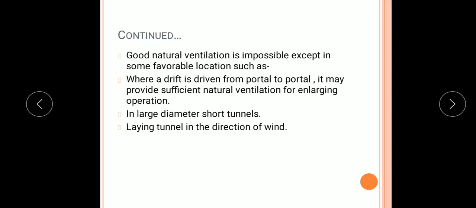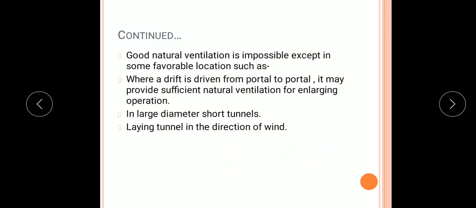Good natural ventilation is possible except in some favorable locations, such as where a drift is driven from portal to portal. It may provide sufficient natural ventilation for enlarging operation, means where there is a provision of a drift from portal to portal. So portal means the tunnel entrance, from one entrance to the another entrance.